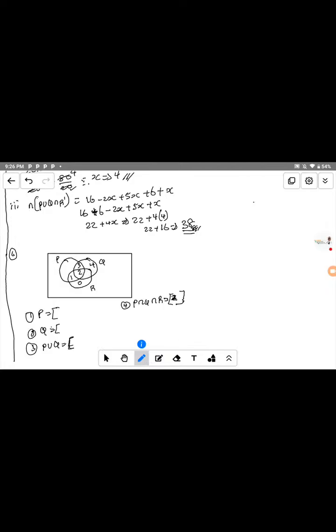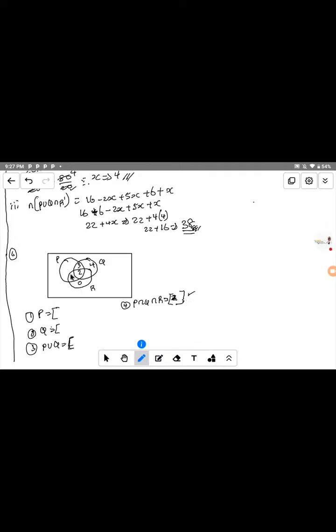So we have 2 that are common to all the 3 elements. It means P intersect Q intersect R is equal to 2. So the solution to this one is 2. Now take note of that. So we have solved that one first.